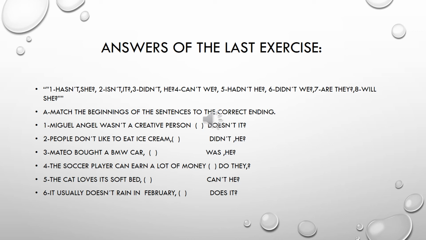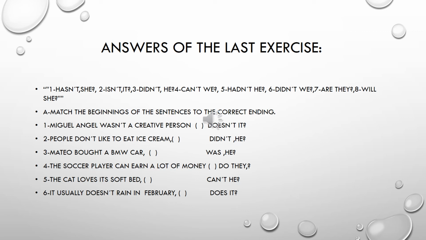Now, let's do the last exercise. Match the beginnings of the sentences to the correct ending. Number 1. Miguel Angel wasn't a creative person. Pay attention. Wasn't is negative. So the correct question is, look for wasn't in the positive form. Okay, so Miguel Angel wasn't a creative person, was he? Okay, very good.